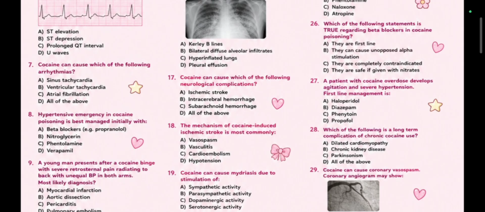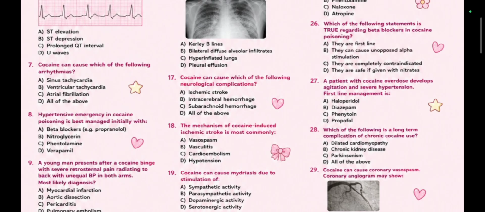Hypertensive emergency in cocaine poisoning is best managed initially with what? Beta blockers, propranolol, nitroglycerin, phentolamine, or verapamil. This is a good question. You just have to remember that propranolol is a pure beta blocker. Option A would not come.